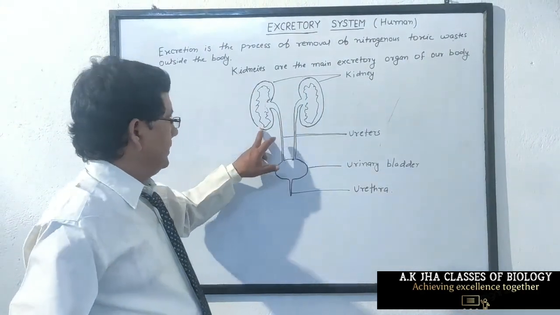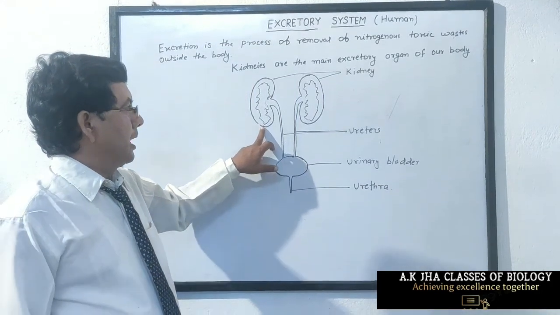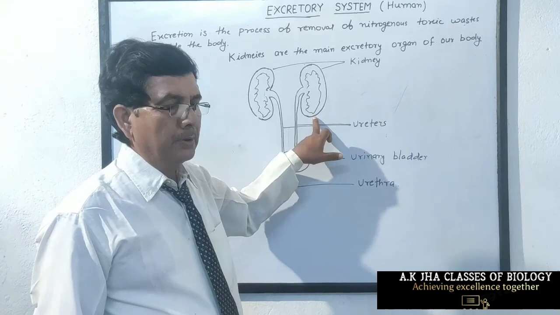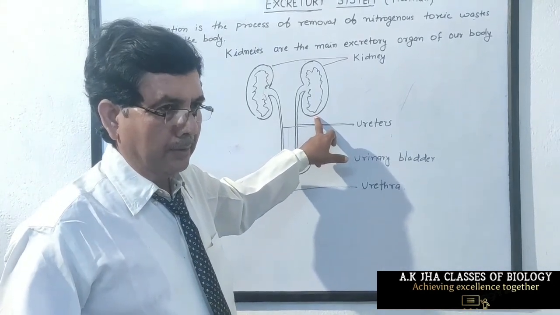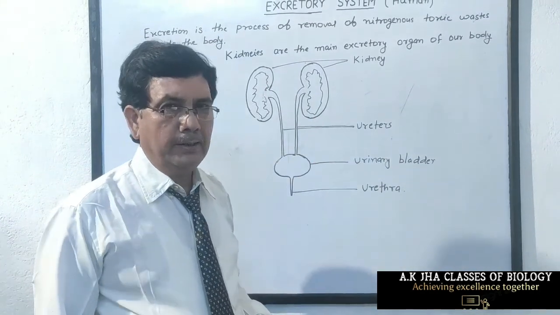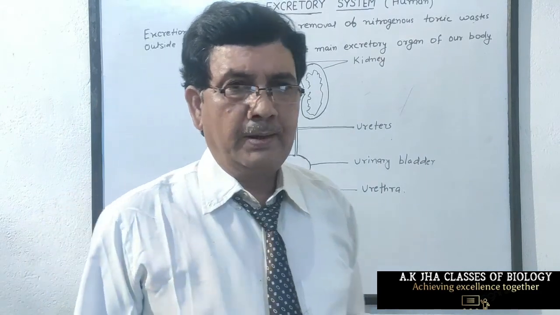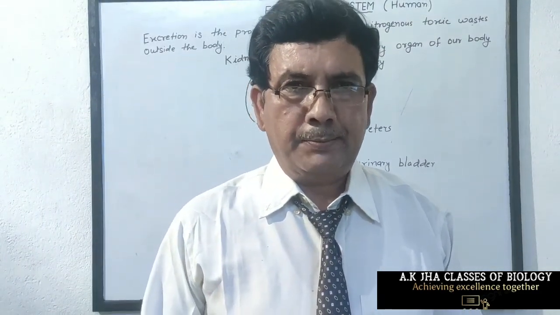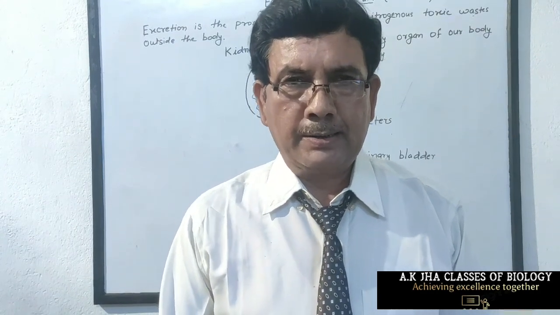Each kidney is made up of thousands of uriniferous tubules or nephrons. Nephrons are the filtering unit in each kidney, and blood comes in the nephron where it filters.